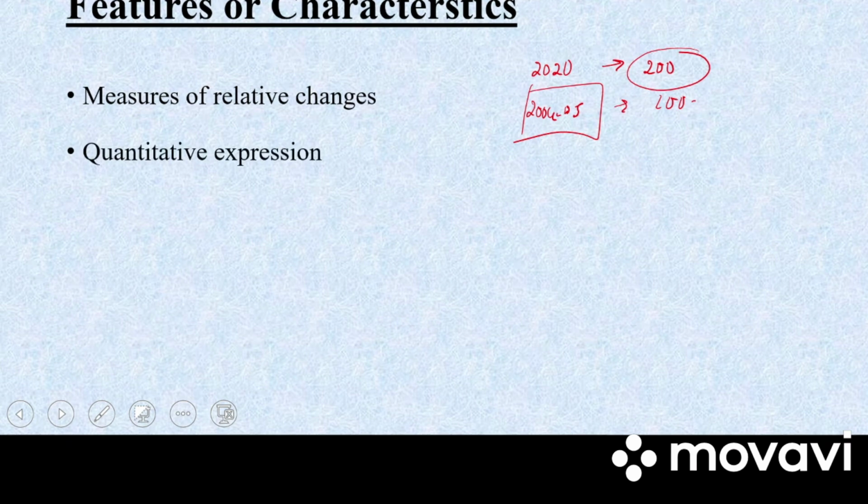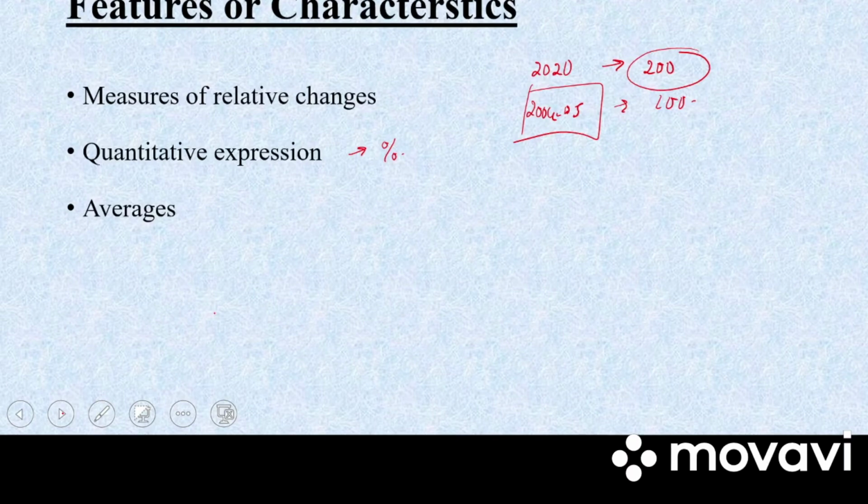Next we have quantitative expression. Index numbers offer a precise measurement of quantitative change in the variables. Say for example, the index of prices will tell us that between the year 2016 and 17 prices have risen by 7%, or it may say that the industrial production has declined by 3%, or it has increased by 3.5% during the period. So your index number is giving us quantitative expressions, like the prices are rising, prices are falling. Correct? They are telling us in terms of percentages.